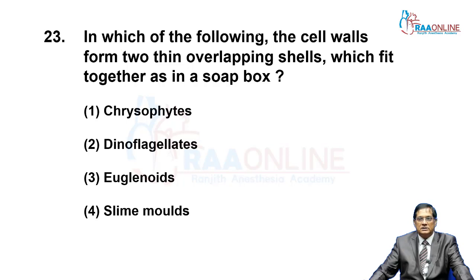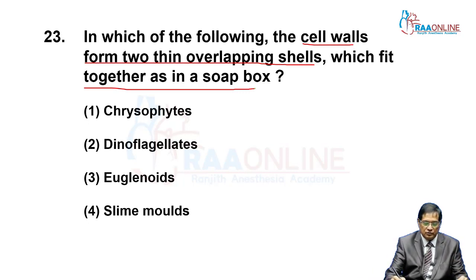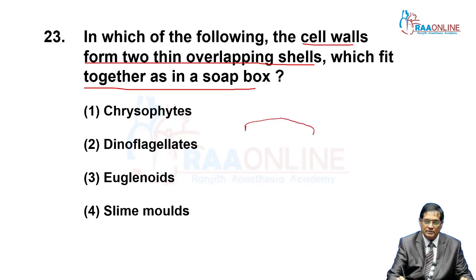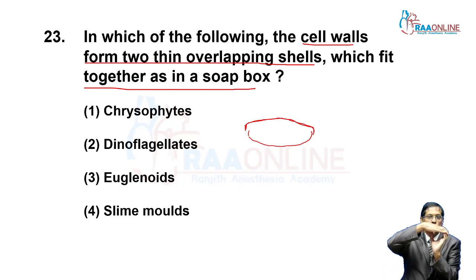Now, in which of the following does the cell wall form two thin overlapping shells which fit together as a soap box? In the previous two questions, I have already mentioned that in diatoms the outermost covering is siliceous, and the silica is oriented just like two overlapping shells made up of silica.